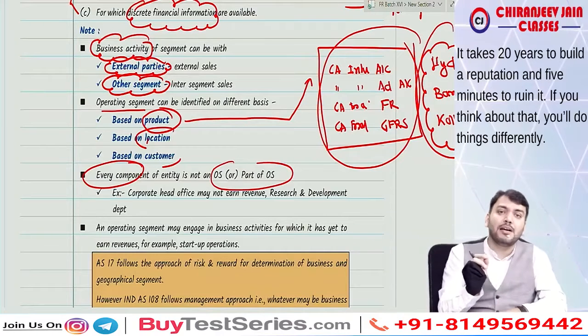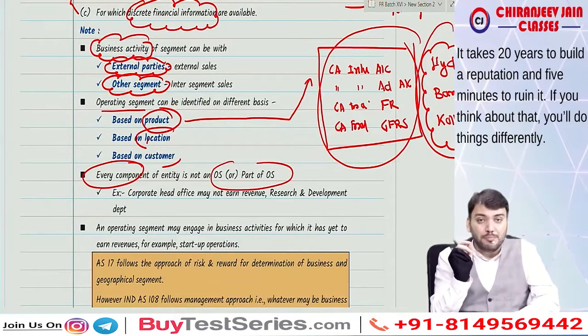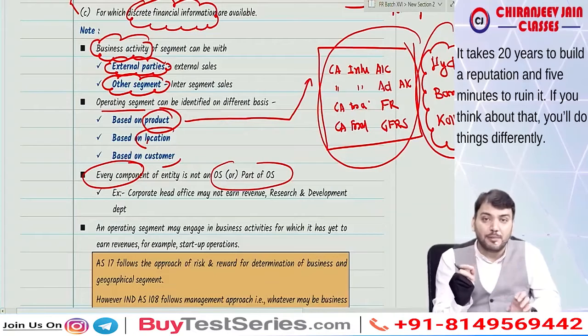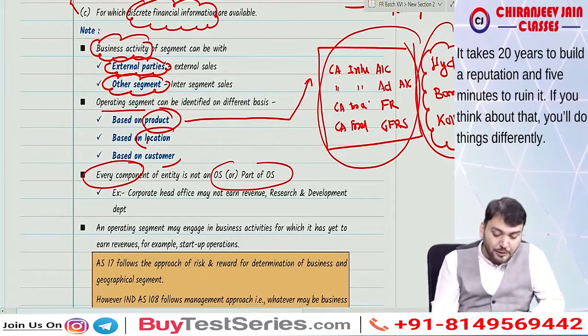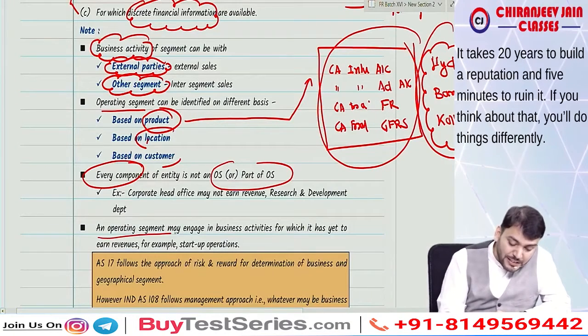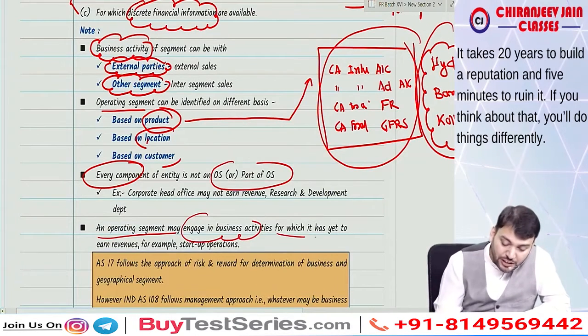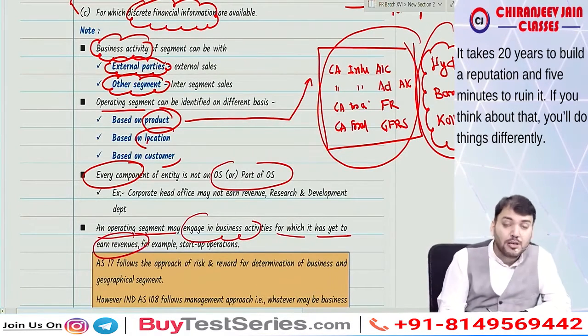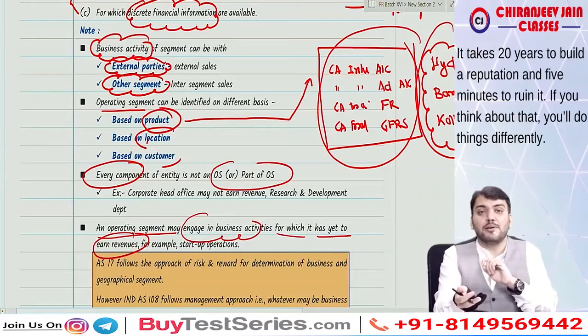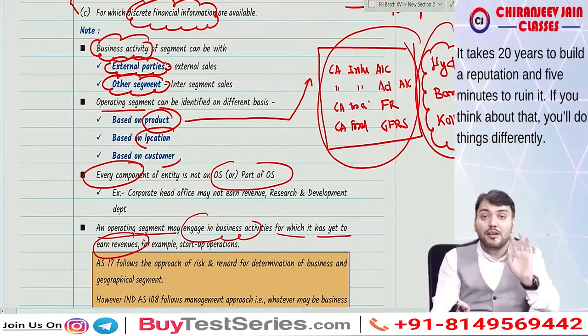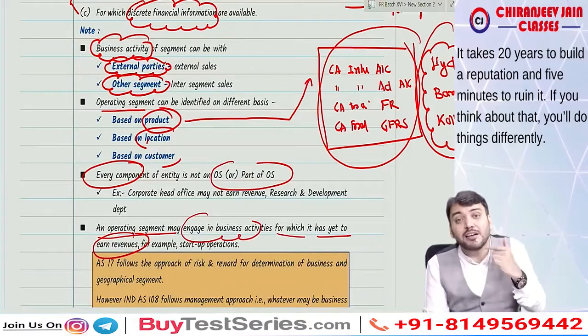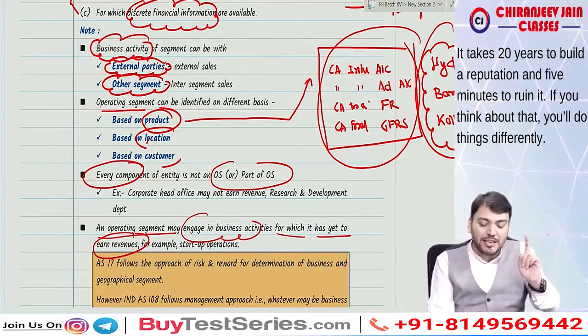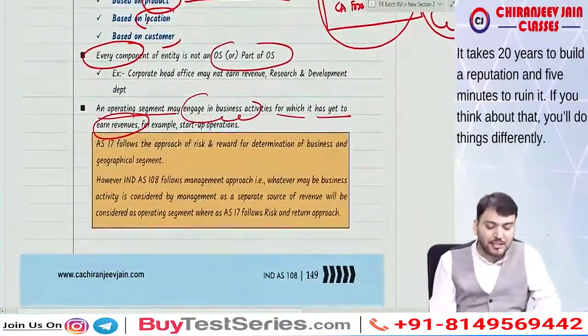For an operating segment, the segment must earn revenue or be capable of generating revenue. An operating segment may engage in business for which it has yet to earn revenue, but if it is capable of earning revenue, it will still be an operating segment. Understood this point? Yes sir, we have understood.